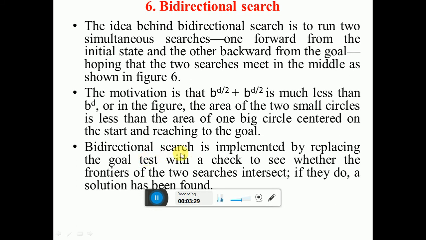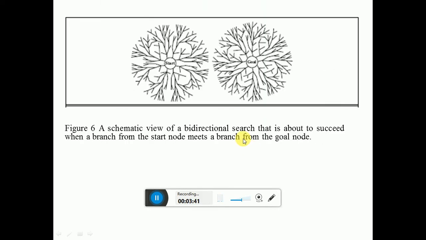Here the bidirectional search is implemented by replacing the goal test with a check to see whether the frontier of the two searches intersect. If they do, a solution has been found. Both this forward direction searching and backward direction searching are given here.